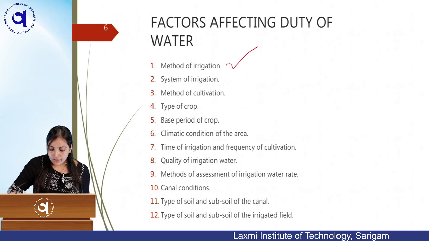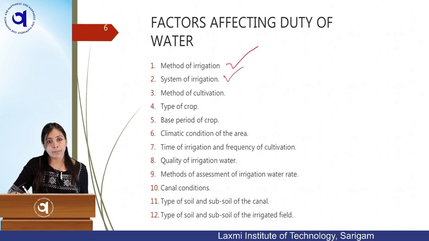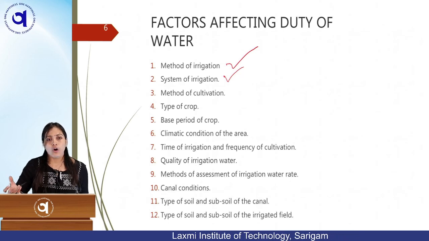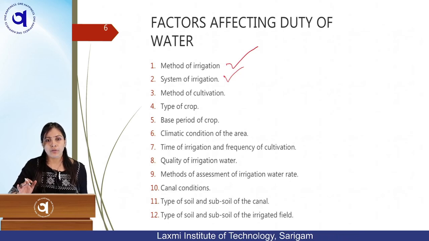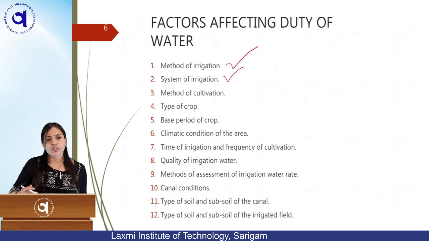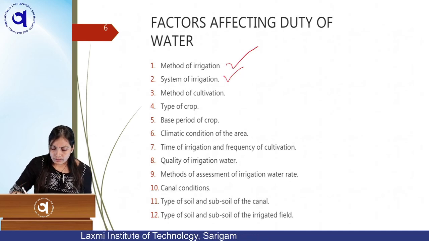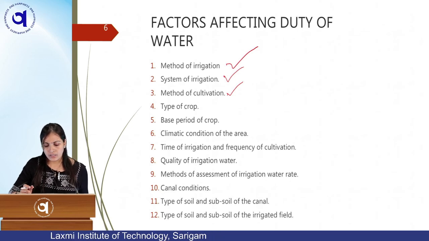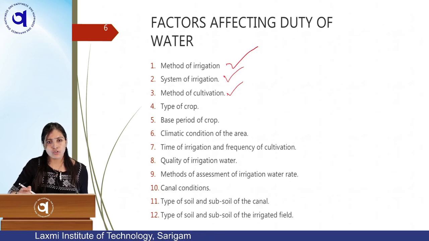Now, system of irrigation. Which system of irrigation are you adopting? For example, system means like pipe irrigation methods you are adopting, or canal network, or tube well type, or through a well you are irrigating. So this is the system of irrigation, by which you are irrigating your land. Okay. Then methods of cultivation. One by one we will understand this in detail. Which methods of cultivation are we adopting?